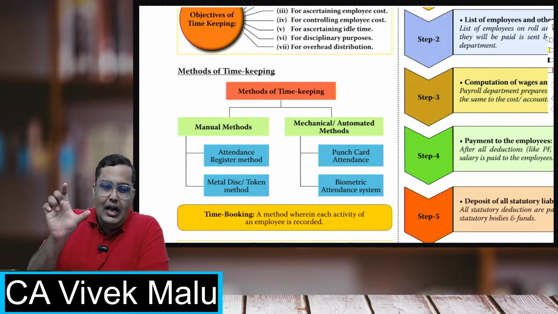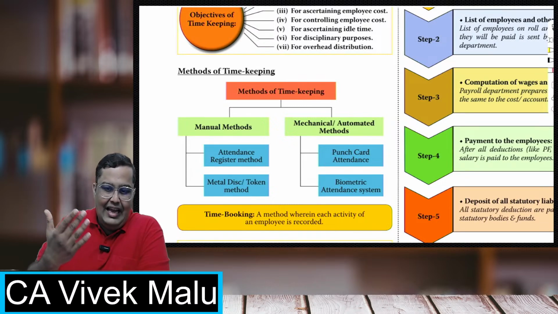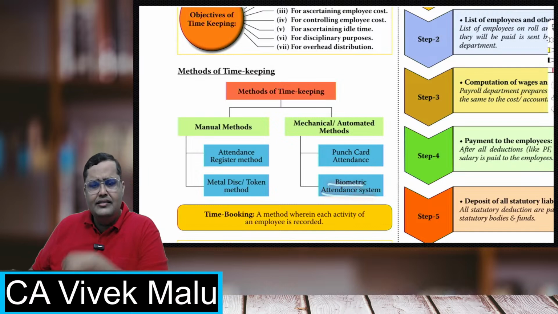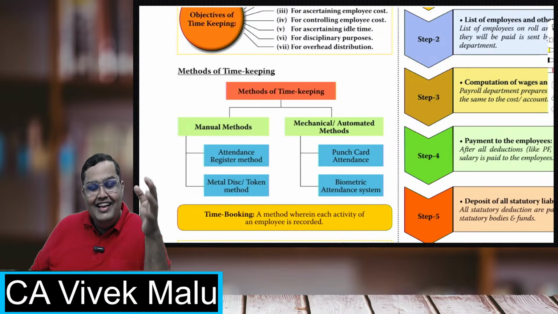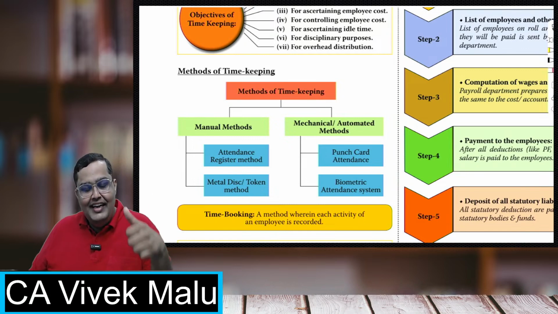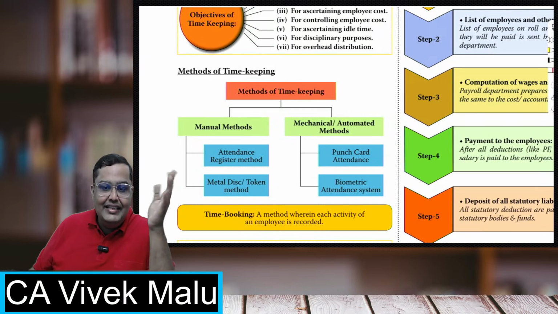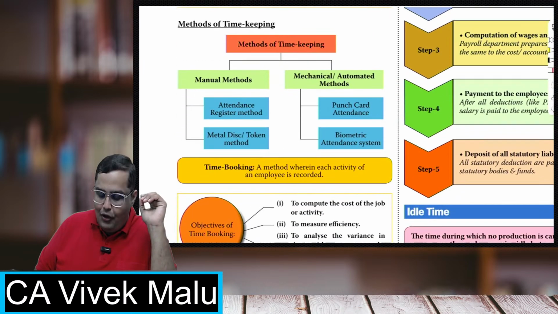Everybody will be given a card. You have to swipe the card, or just show the card to a scanner, and that's it. It will mark your attendance. Then there is the biometric attendance system, basically thumbprints, and you have the fingerprint scanner and the eye retina scanner. These are all biometric attendance systems which are also in place as of now.